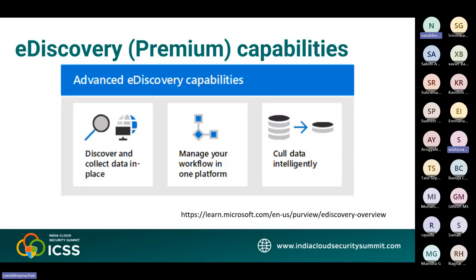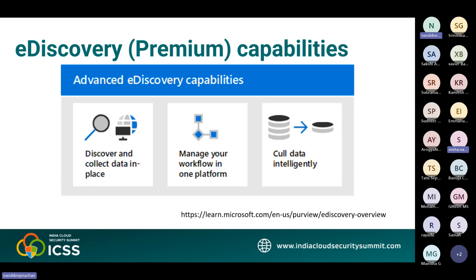So eDiscovery Premium can help your organization respond to legal matters or internal investigations by discovering the data where it lives. There are three things you have to consider: to discover and collect the data in place. Traditionally, organizations can rely on multiple third-party discovery solutions, requiring copying large volumes of data out of Microsoft 365 to process and having to host duplicate data. This necessity increases the time to find the relevant data and the risk, cost, and complexity of managing multiple solutions.